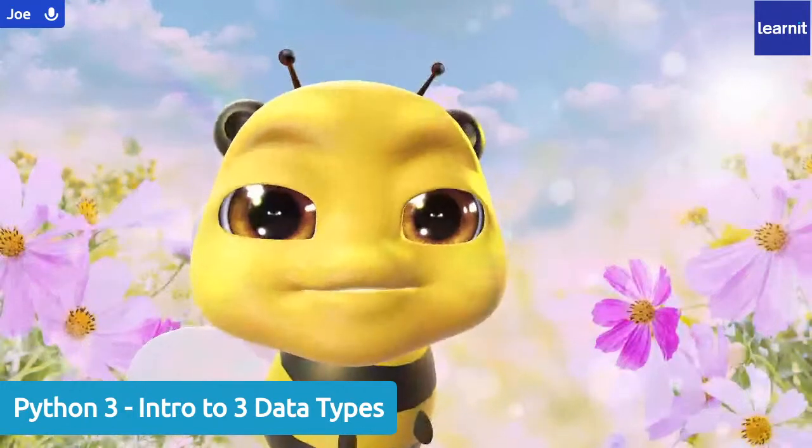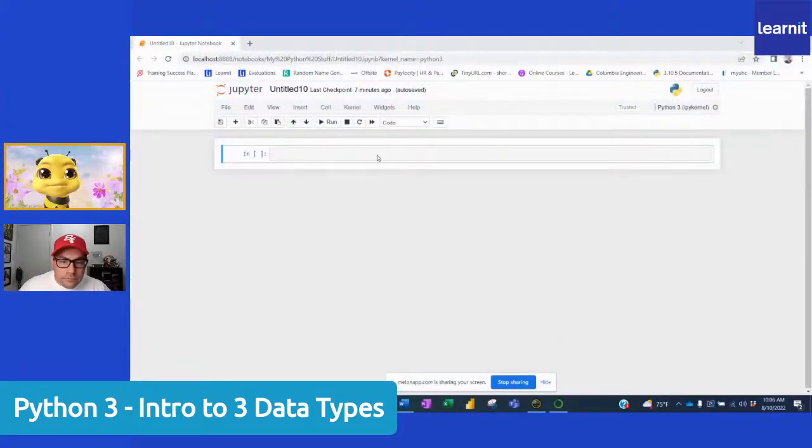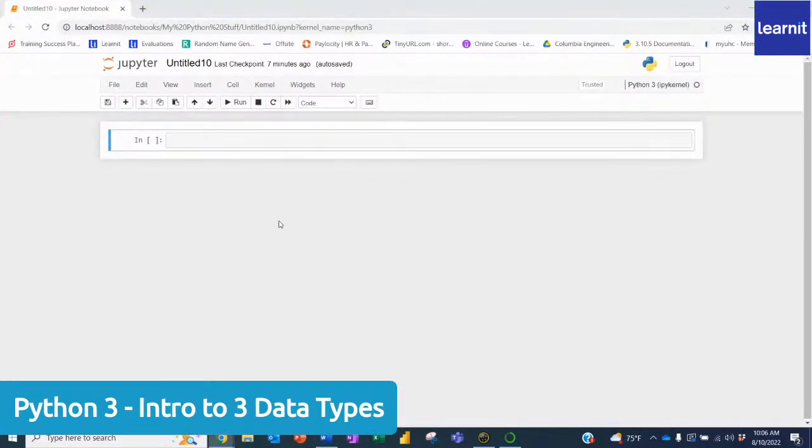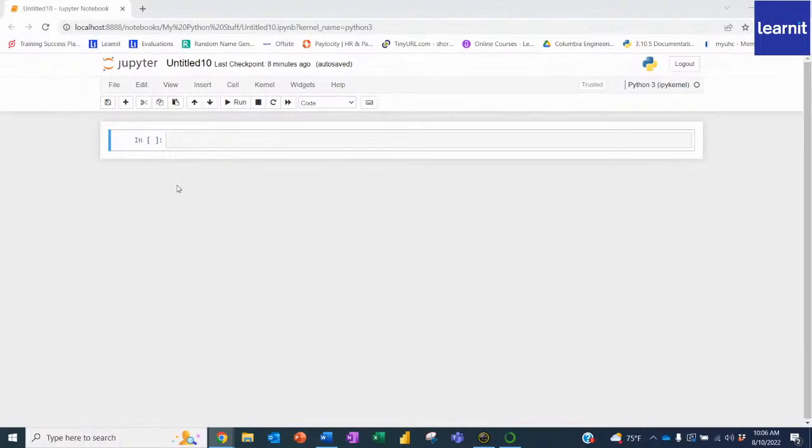Once you can see it, you should see this Jupyter notebook. All right, good to go there, Joe. Awesome. So I'm using this Jupyter notebook. It's one of my favorite notebooks because it allows you to really see the output immediately after you do the input. So this is great for practicing your code and seeing, if I put this into the input, what is it going to run as an output?